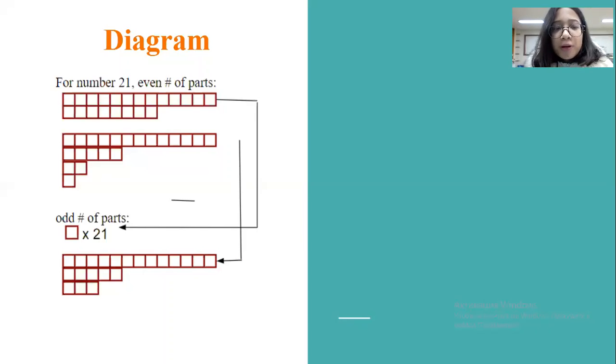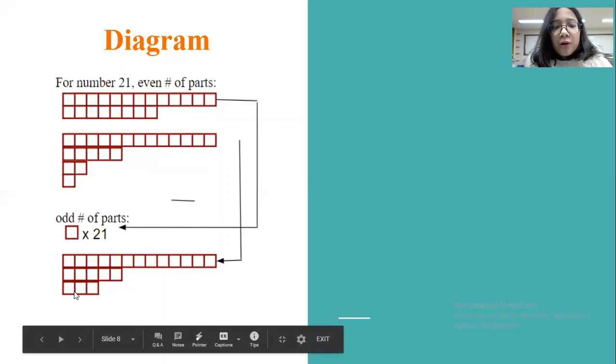So we come to the odd part. And 21 can be split into 13 and 8, so we can go back to 13 and 8. Now we have 13, 5, 2, and 1. The Fibonacci index difference between 13 and 5 equals 2. So we can't do anything except go to the very last part. The last part is 1, and the second last part is 2. The Fibonacci index difference between 2 and 1 is just 1. So we can merge 2 and 1 and make it into 3. So we come to the odd part.